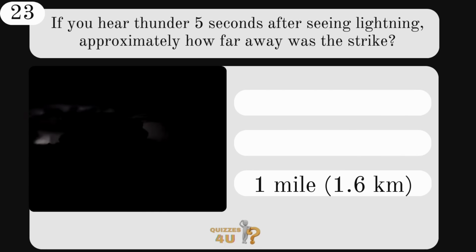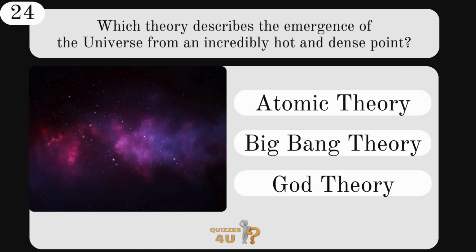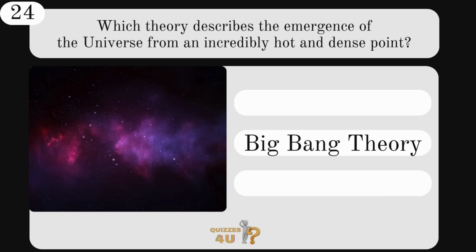The answer, 1 mile. Which theory describes the emergence of the universe from an incredibly hot and dense point? Atomic, Big Bang, or God theory? That is the Big Bang theory.